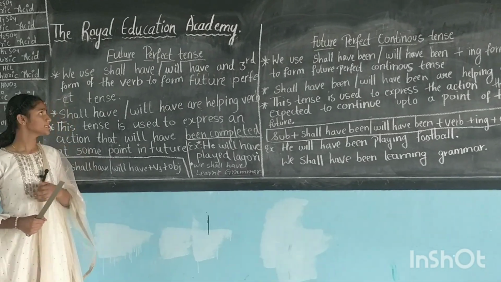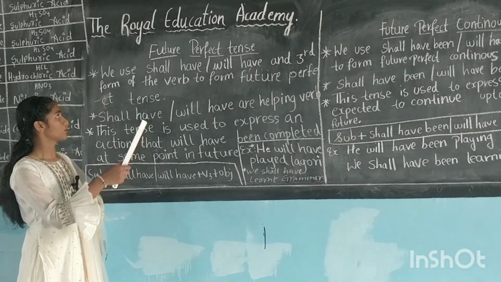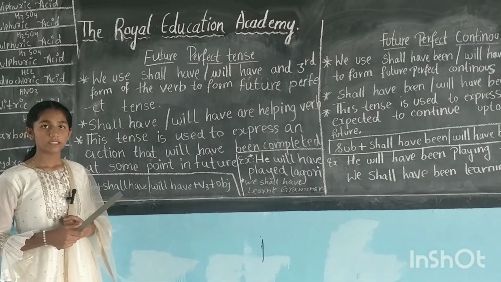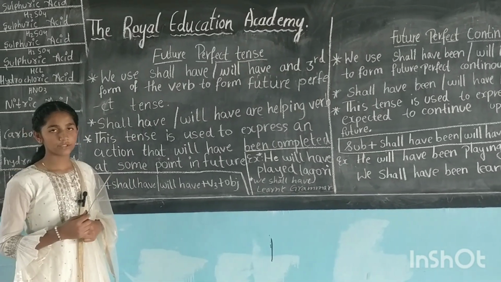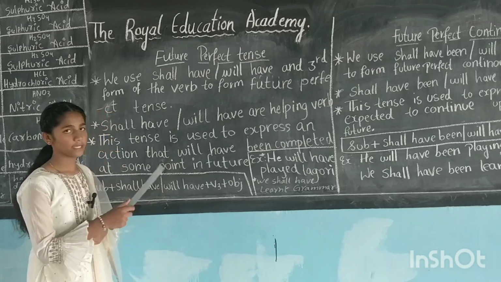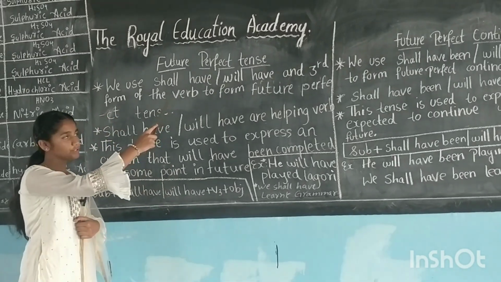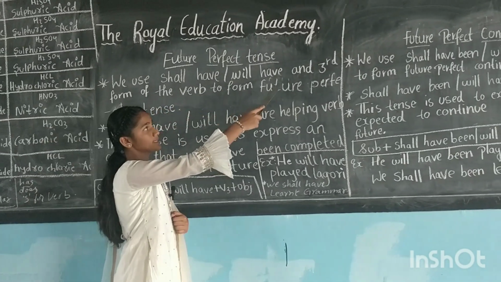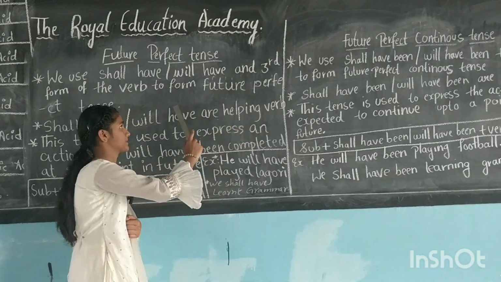As my friend Aliza has explained the first two forms of the future tense, which are simple future tense and future continuous tense, now I am going to tell about the remaining two future tenses, which are future perfect tense and future perfect continuous tense.